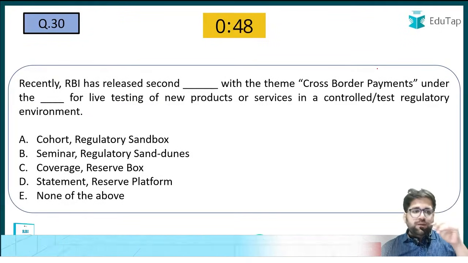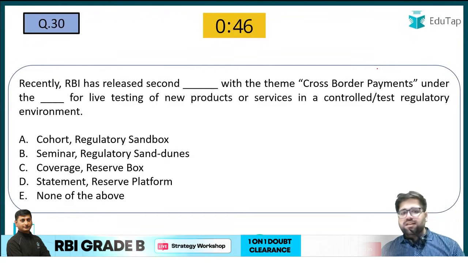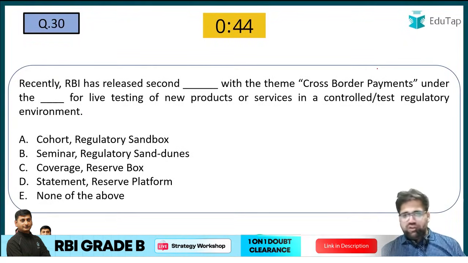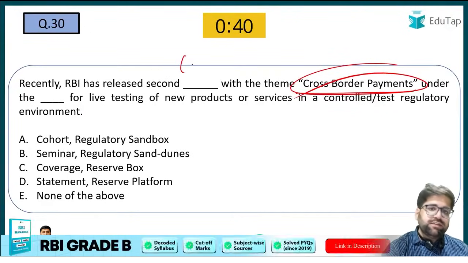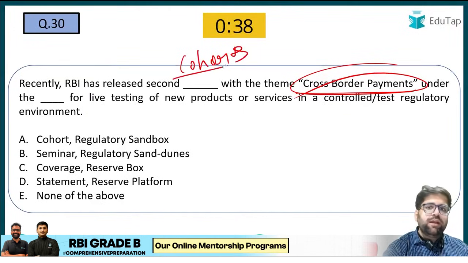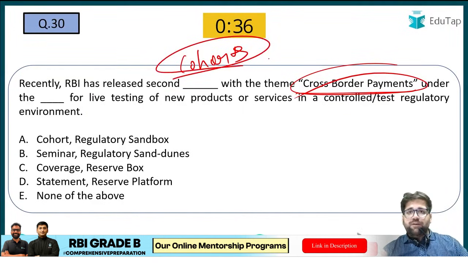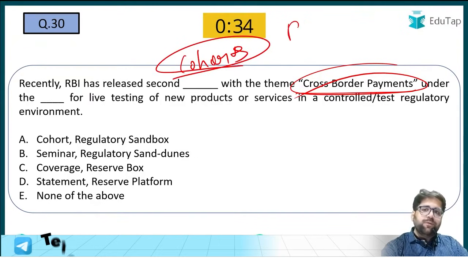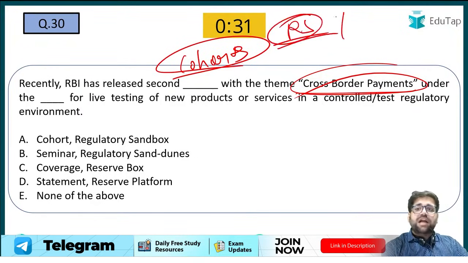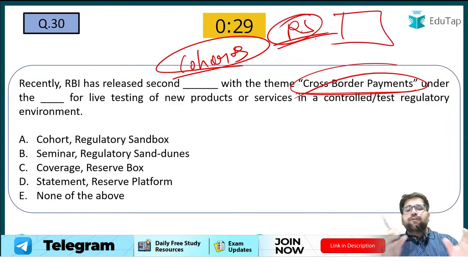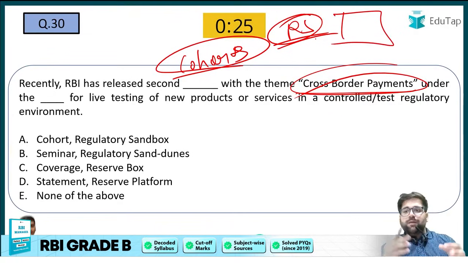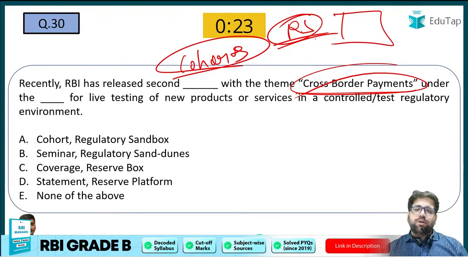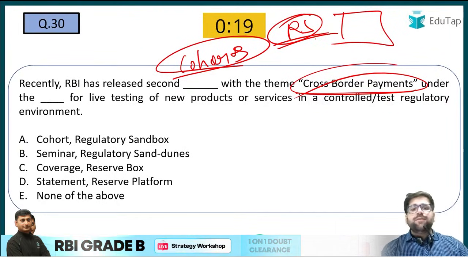Okay, now question number 30. Recently RBI has released a second cohort with the theme of cross-border payment. Now if you see, RBI is releasing different cohorts for the regulatory sandbox. What is a regulatory sandbox? RBI prepares a battle-like field for companies to test their products, and by that RBI will come to know whether a particular product will work in the Indian market or not.